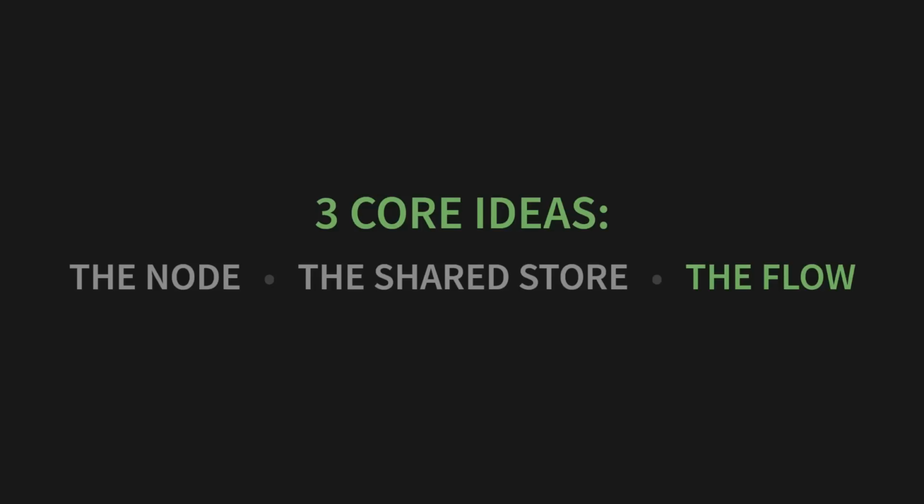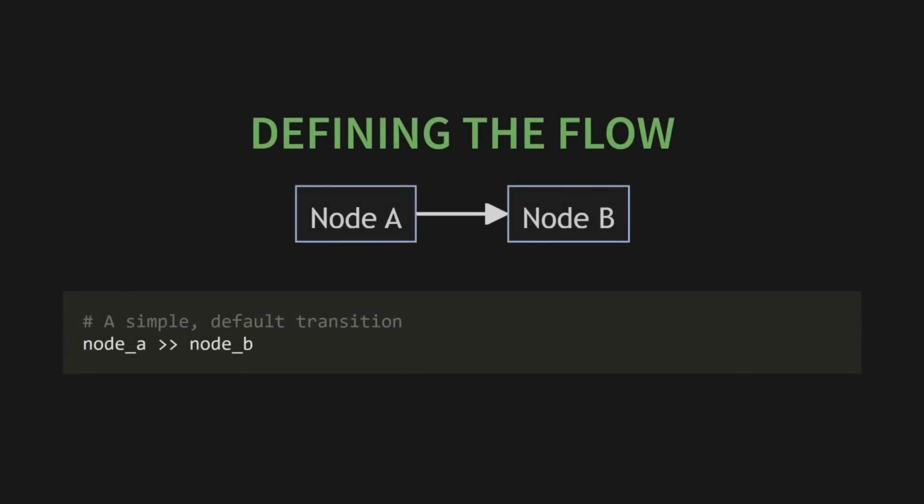Okay, so we have our workers, nodes, and our shared countertop, the shared store. The final piece of the puzzle is the flow. If the nodes are the workers, the flow is the master recipe or the factory foreman. It tells each worker what to do and where to go next. When we connect nodes, we're defining the flow of work. The simplest connection is with a double arrow. Node A, Node B. This just means after Node A is done, go to Node B. This is the default path.